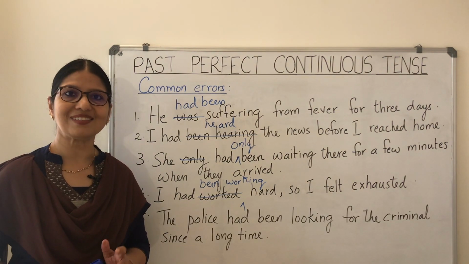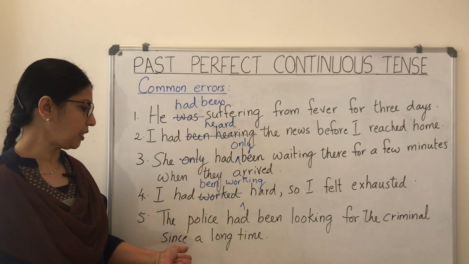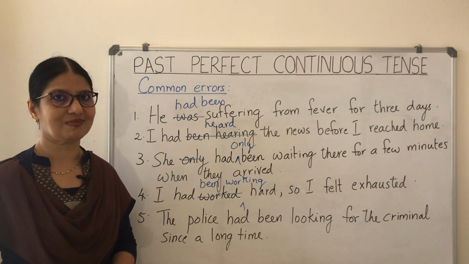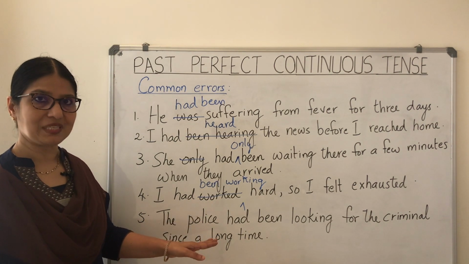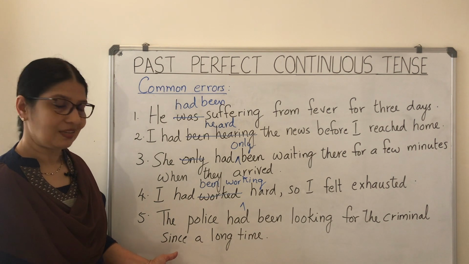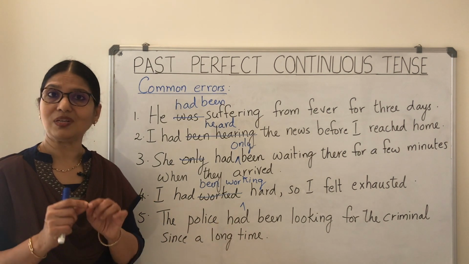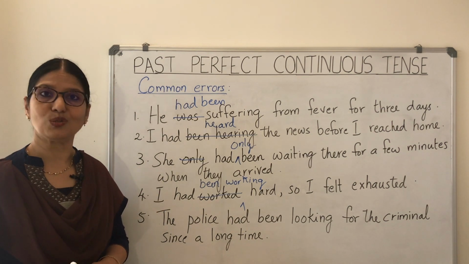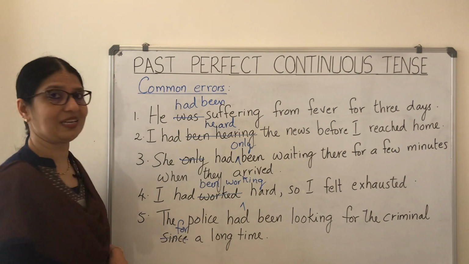And here is the last sentence for you. The police had been looking for the criminal since a long time. Here you can see that the tense used is right, but there is something wrong with the adverb used here, since, because the time phrase used is a long time, so that is about the duration of an action. So we should have used for a long time.